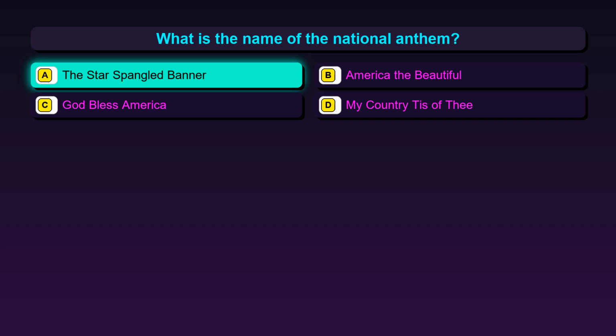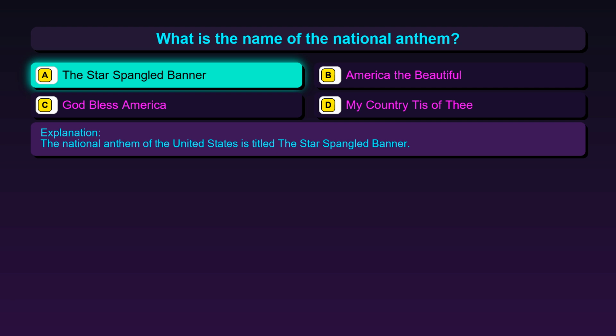The correct answer is option A, the Star-Spangled Banner. The national anthem of the United States is titled the Star-Spangled Banner.